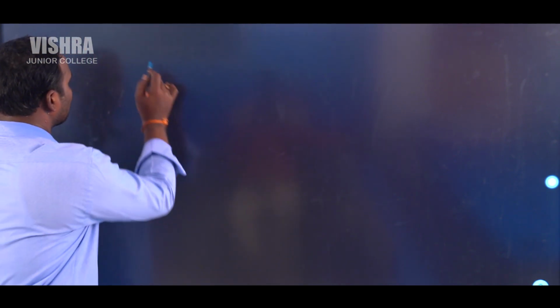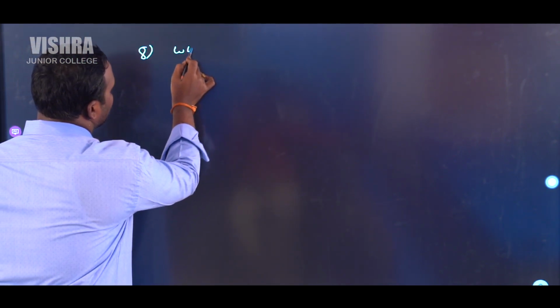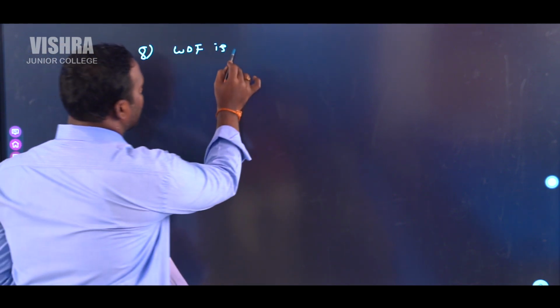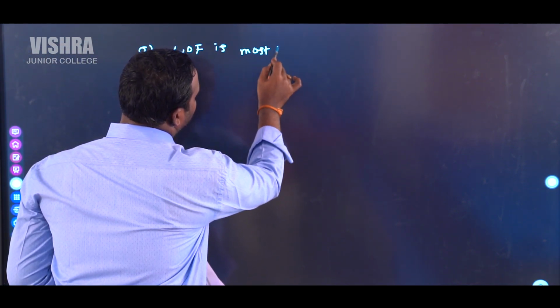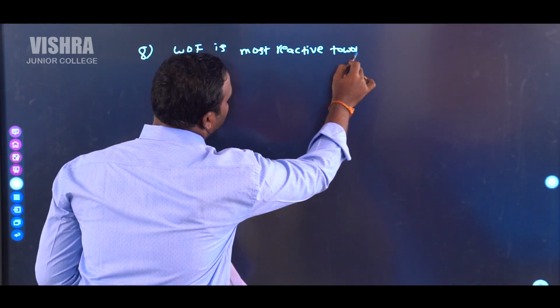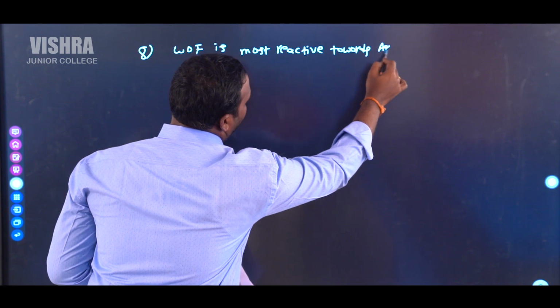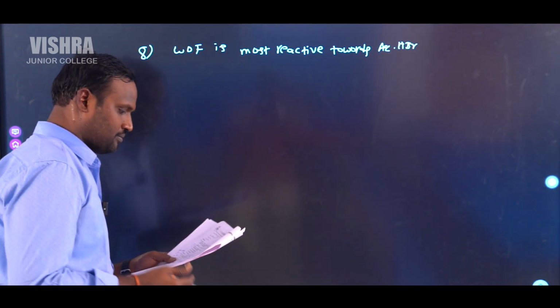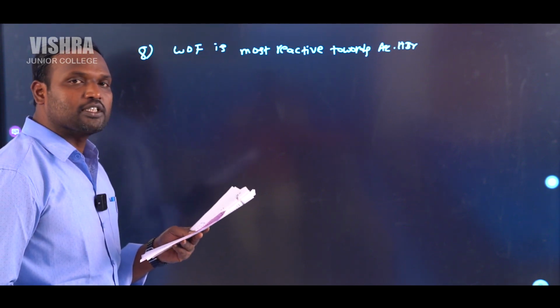Which of the following is most reactive towards aqueous HBr? Question number 8. Which of the following is most reactive towards aqueous HBr? Four options are given in this case.